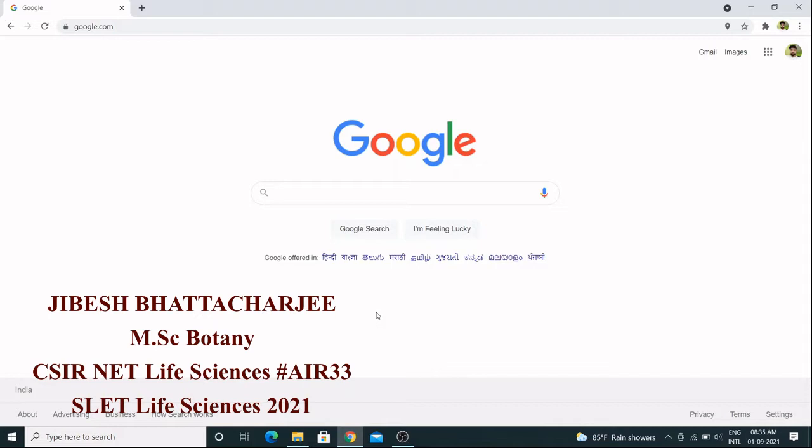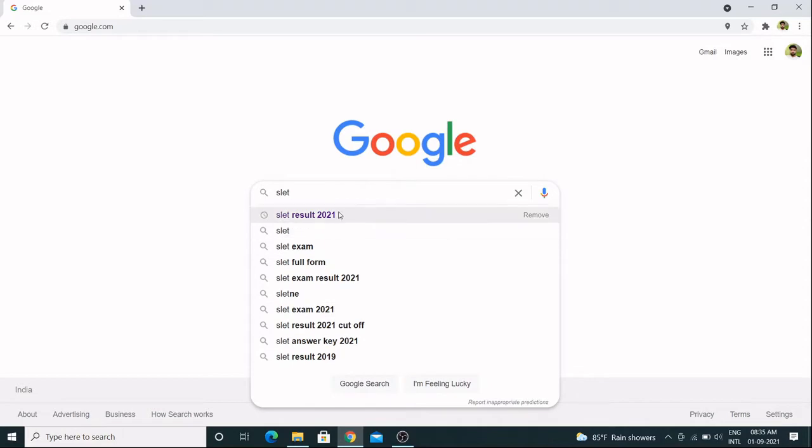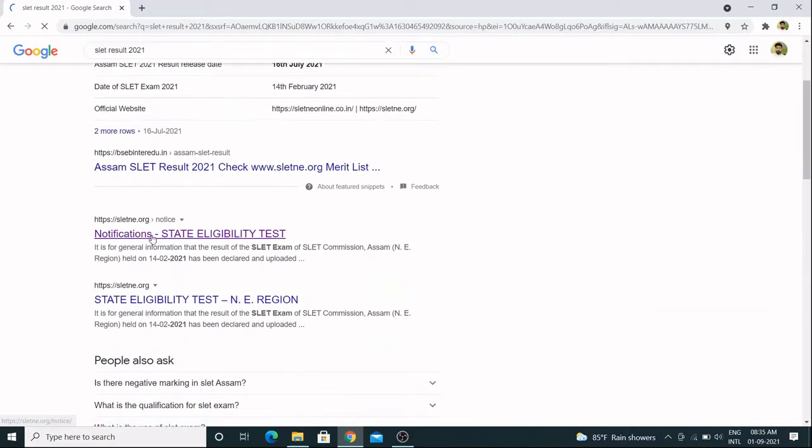Here in this video, we'll talk about how you can download the SLAT certificate, that is SLAT 2021. I'll show you how you can get your certificate from the SLAT Commission. First of all, let me go to the SLAT Commission website. You can see here, this is the SLAT site.